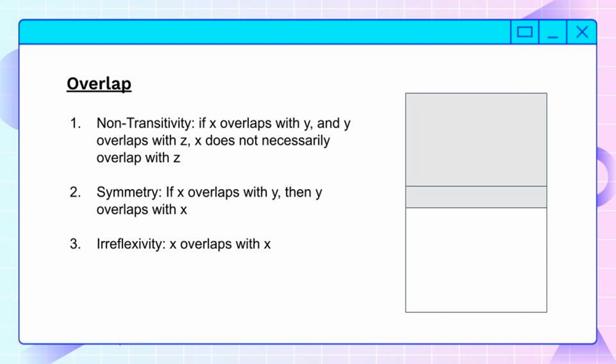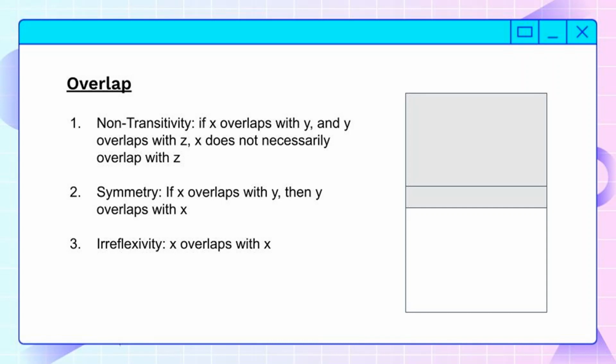They have a part in common. So it's non-transitive. Just because x overlaps with y and y overlaps with z, it doesn't mean that x overlaps with z. Because one wall could have a cornerstone that it shares with the second wall, and the second wall can have a cornerstone that it shares with the third wall. But that doesn't mean that the first wall and the third wall share a cornerstone.